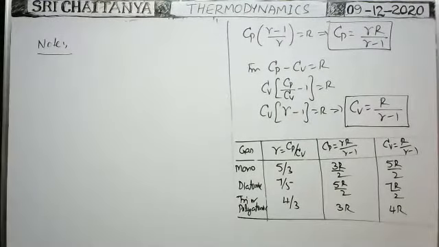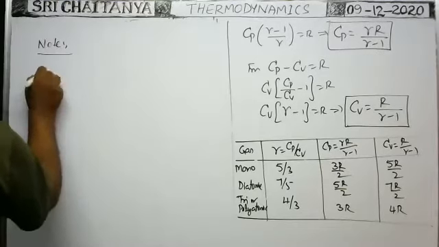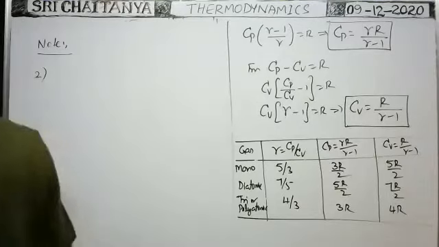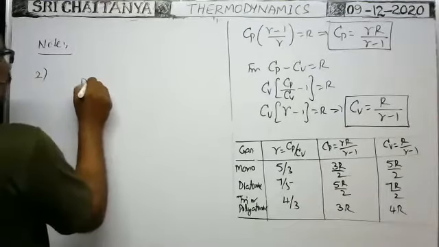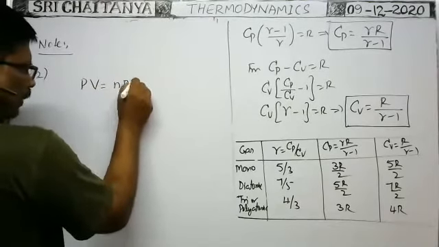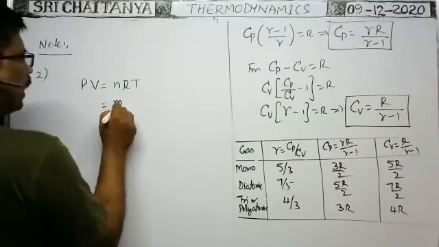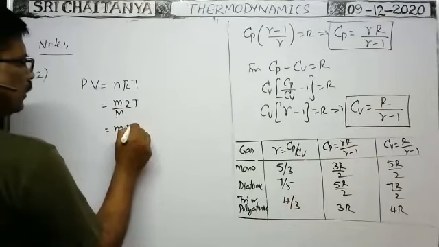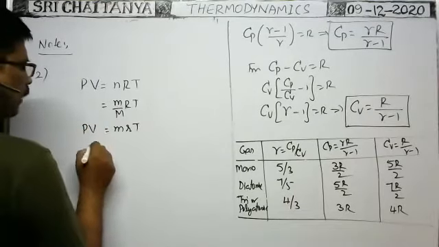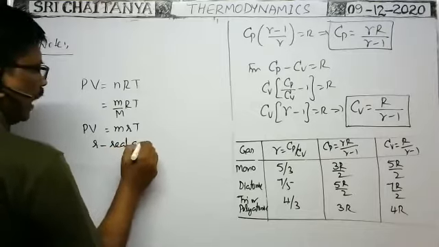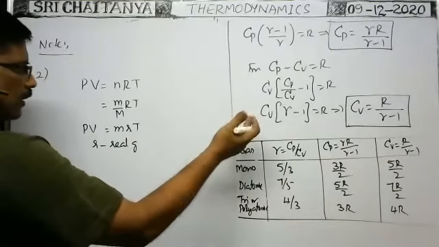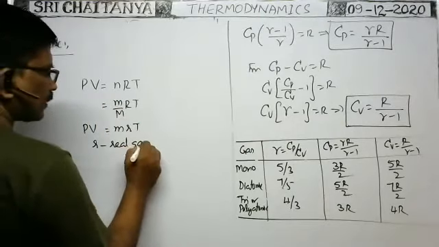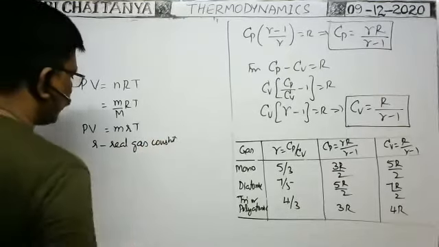Next, note 2. Already we know the universal gas equation PV is equal to nRT. n means mass by molecular weight, that is equal to m by M. So PV is equal to m into R by M into T, where small r is R by M. We know this equation where capital R is called the ideal gas constant or universal gas constant. That is for n moles of the gas. For m mass of the gas, this constant is small r. It is called the real gas constant. Okay, now